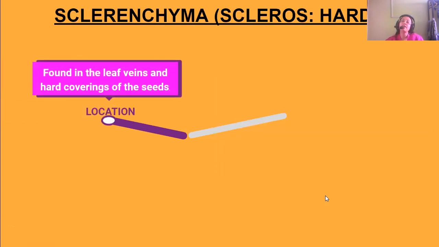Now we come to sclerenchyma. Sclerenchyma came from the word sclerose. Sclerose means hard. These are cells which have a hard covering. So they are found in the leaf veins and the hard covering of the seeds. The sclerenchymatous tissues are located in the veins, and also they are found in the hard coverings of the seeds.